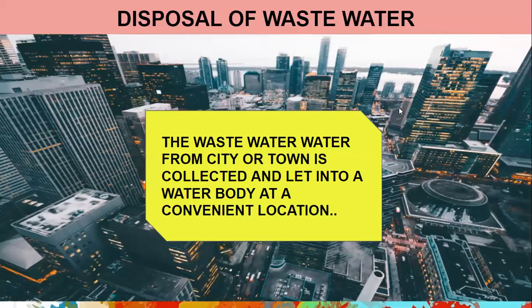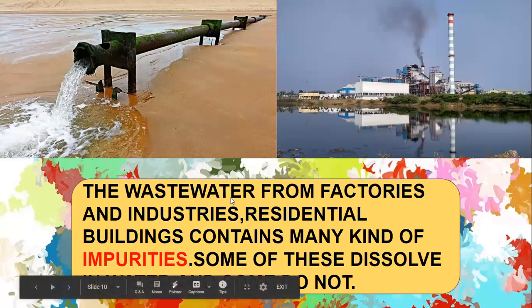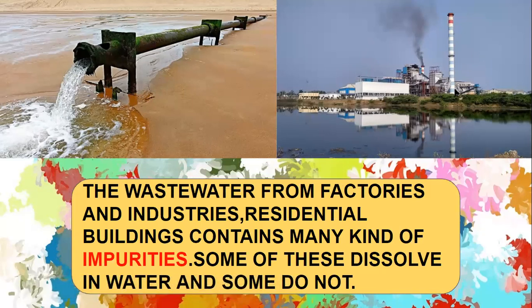So here, let us see this wastewater, when you are letting it out, where? It will be in the river, in the lakes or seas or ocean. But when this wastewater comes from the factories and industries, you can see over here a picture of a factory, and close by to the factory there's a river. And this water pipe is connected to the river.